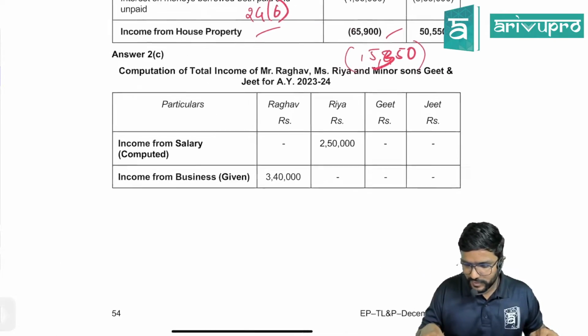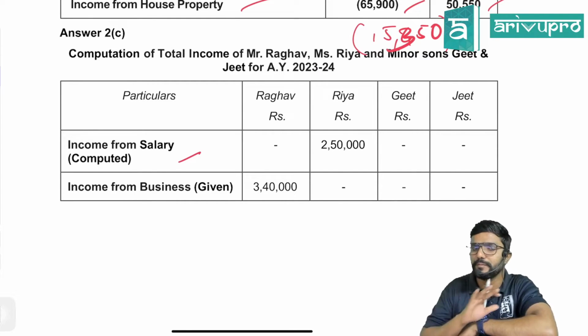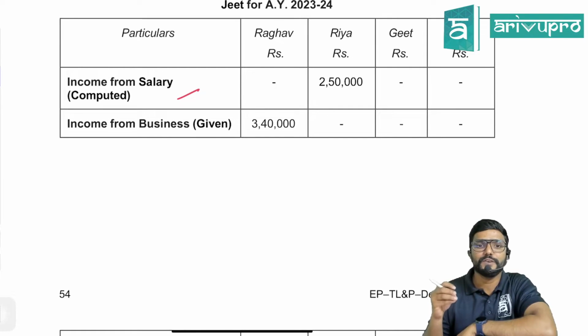All the 4 people are in one single calculation. Income from salary for Riya is given, computed. Please don't do anything else, guys. Don't even reduce standard deduction. Then income from business, which is already given for Raghav, 3,40,000.